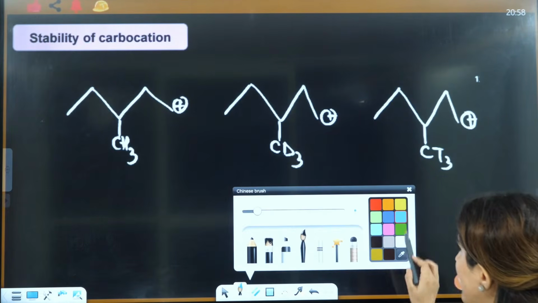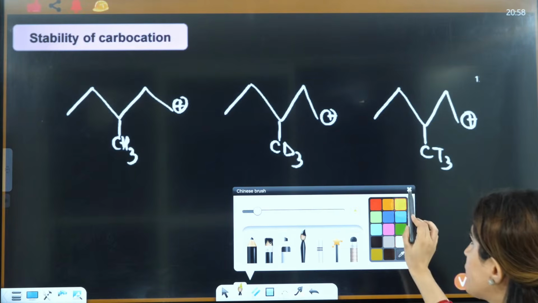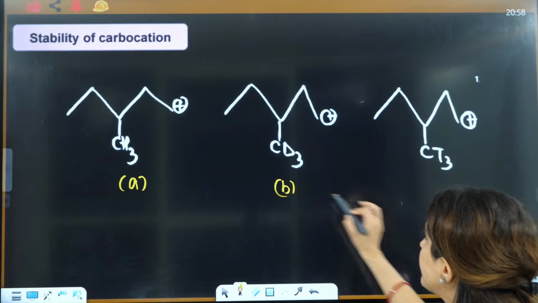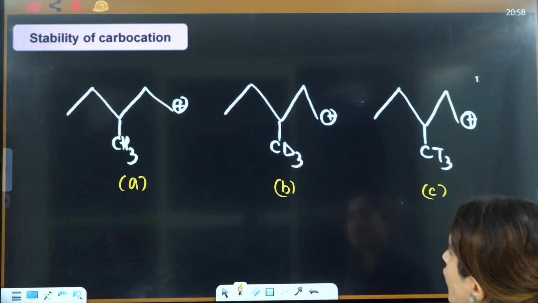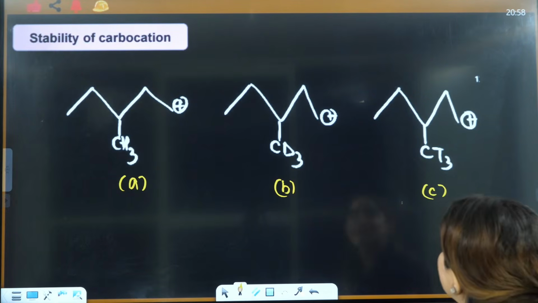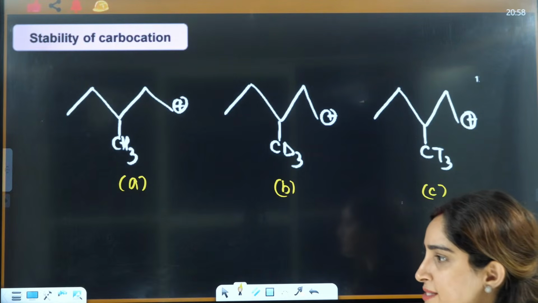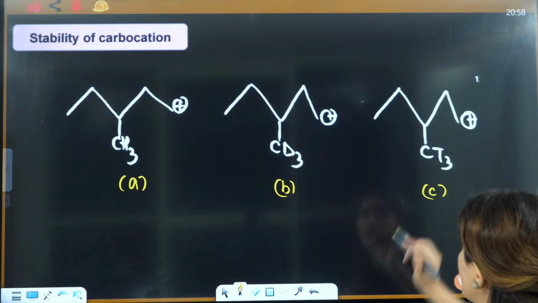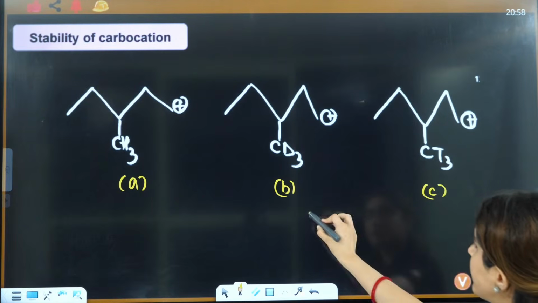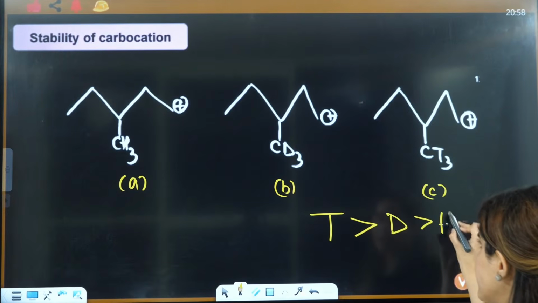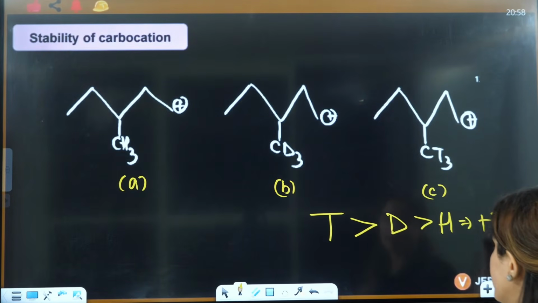Let's talk about this one. I think you will be easily able to answer this one. This is A, this is B and this is C. It is CH3, CD3, CT3. What about this one, everybody? Tritium is more as compared to this. This is a plus I effect order.